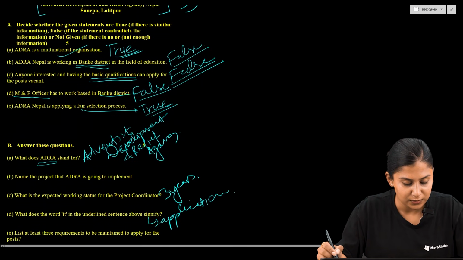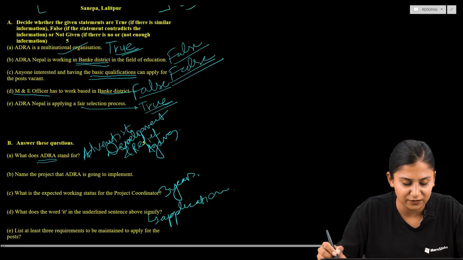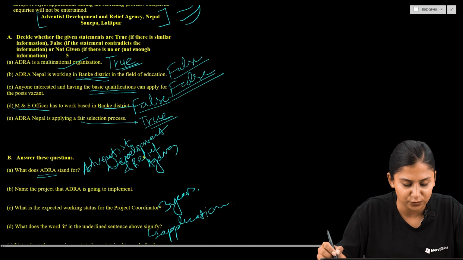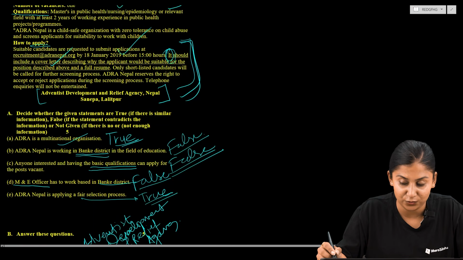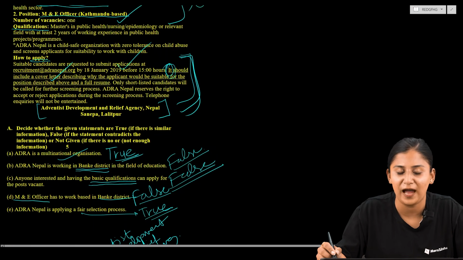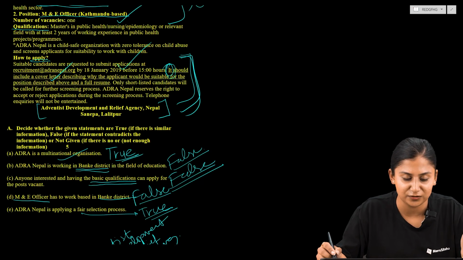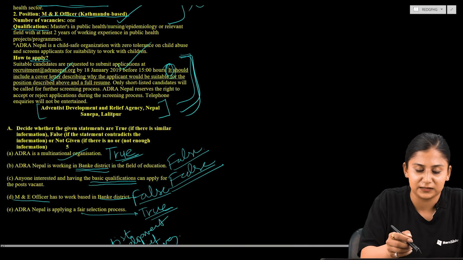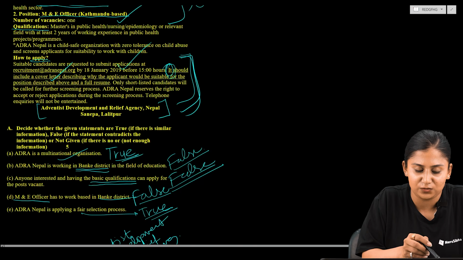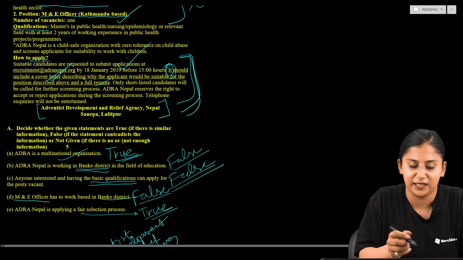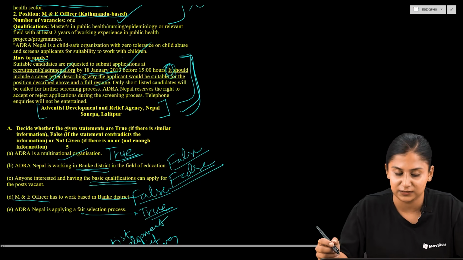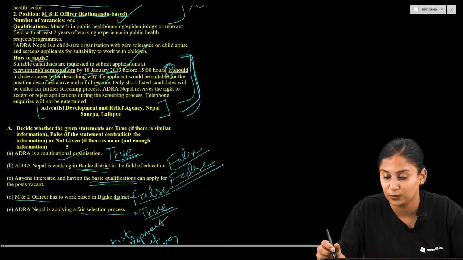So here, 3 requirements to be maintained to apply for the post. In order to apply for the post, what can be the 3 requirements? So here we should also be careful that you have the qualification that the organization asks for, or you can also write here the answer that we require. Number 1 is along with the application we need to submit one cover letter, another resume, and another would be, you can say, you should not be crossing the deadline, that is 18 Jan 2019. Or you can say 18 Jan only as well.